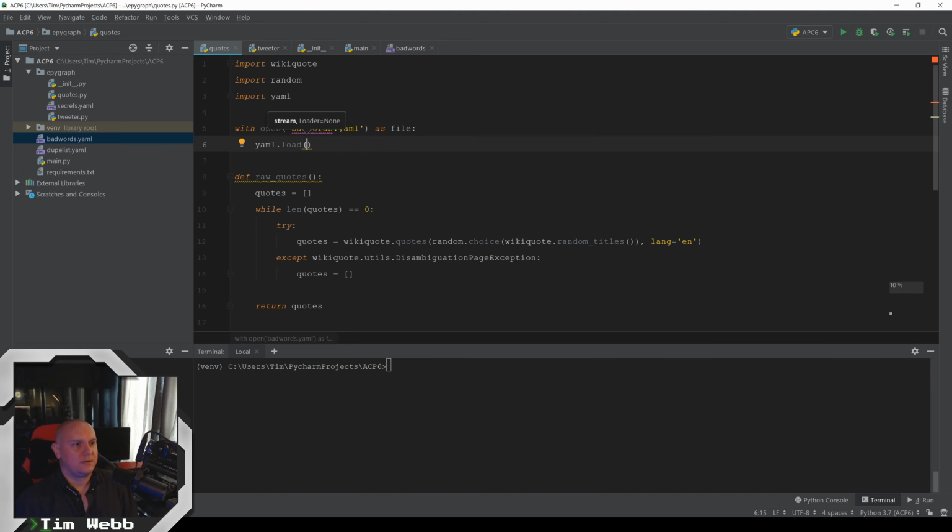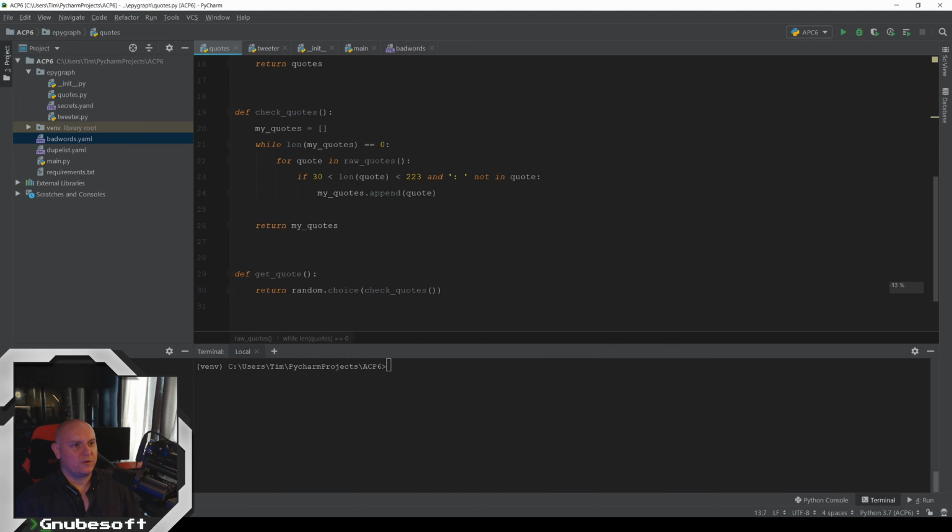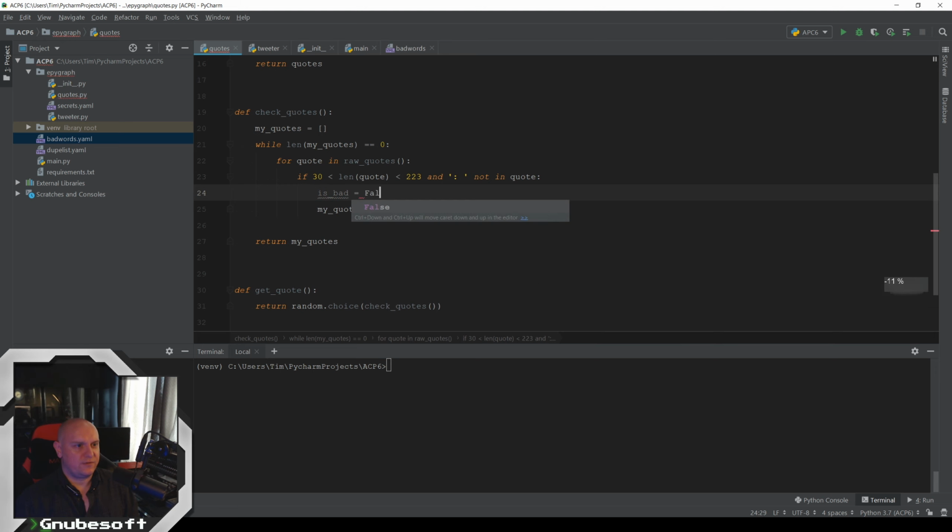Load file read, and remember the loader YAML.loader, and we'll assign that to bad words. All right. So now, when we're going through and we're checking the quotes, we're checking the length of the quotes. Now let's also add a bad check. So we'll say is bad equals false.